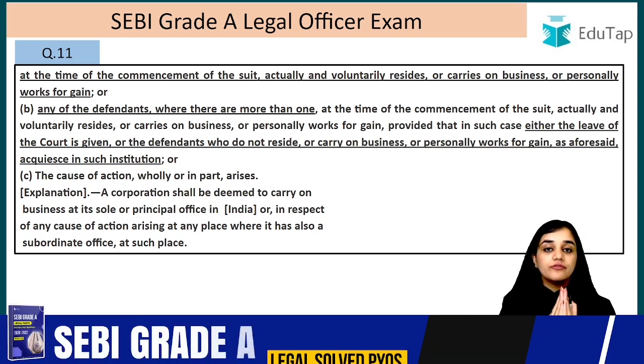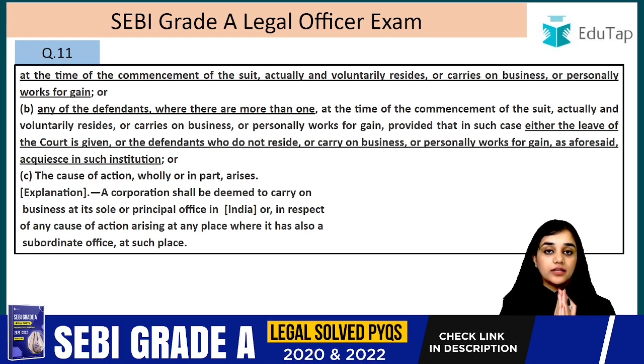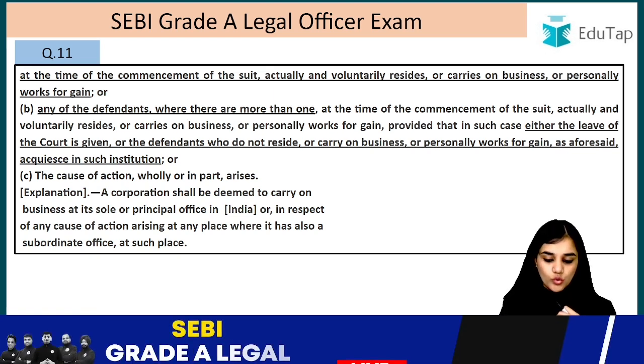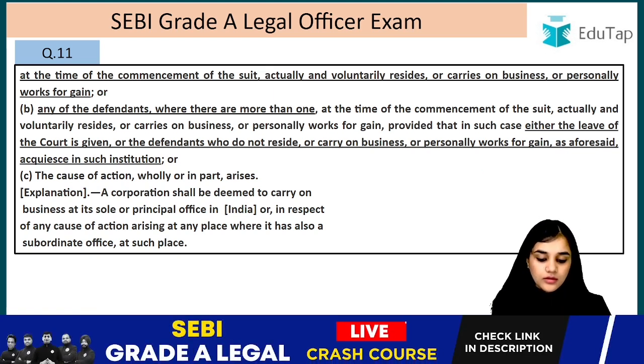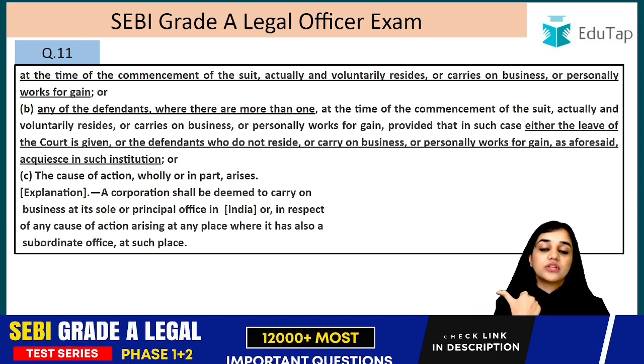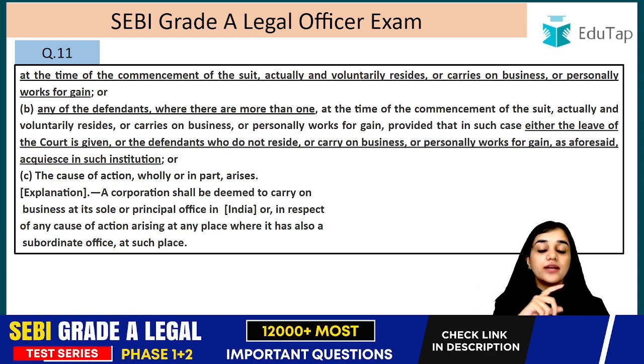In a case where they are unable to come to that agreement, right, they cannot agree on one place, then it will be with the permission of the court, with the leave of the court. The cause of action wholly or in part arises, or where the cause of action arose, right? So that is why it was also Banaras where the promissory note was executed. So that is why where the cause of action wholly or in part arises.